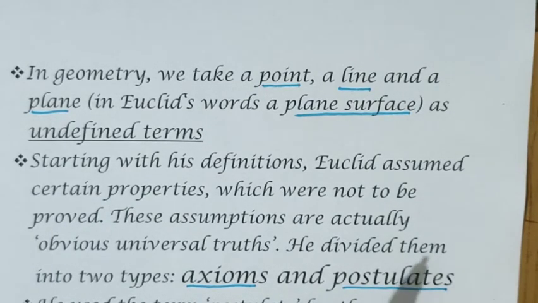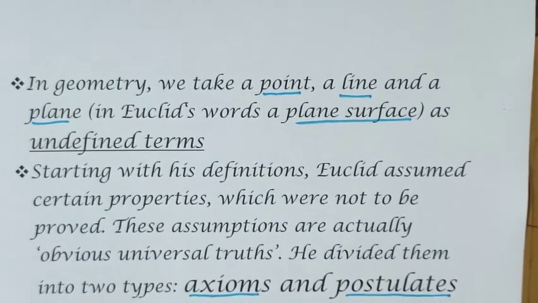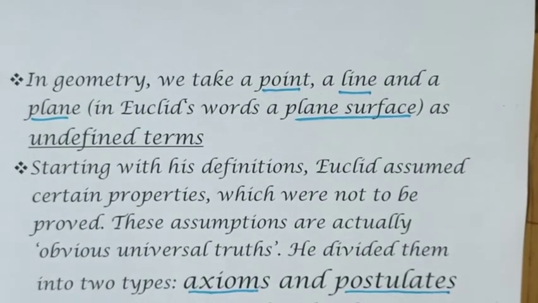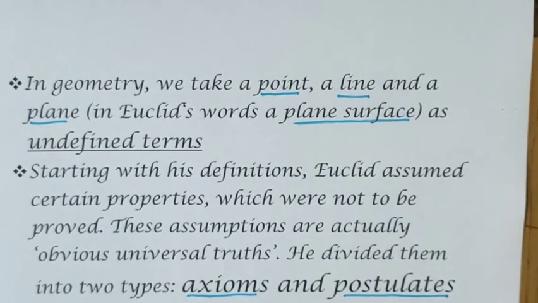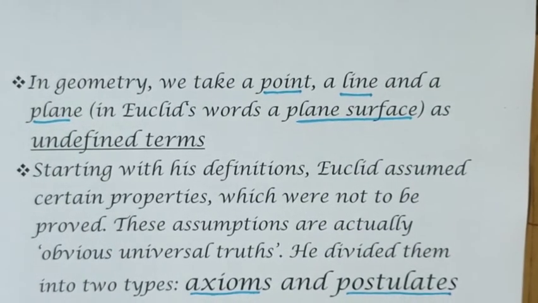That means axioms and postulates are two concepts which are universal truths. You already know this one. We also use them while proving theorems and definitions. Sometimes we write Euclid's axiom or Euclid's postulates while proving in geometry. And as we have mentioned many times in classes, class 9 mainly deals with the geometry portions more.